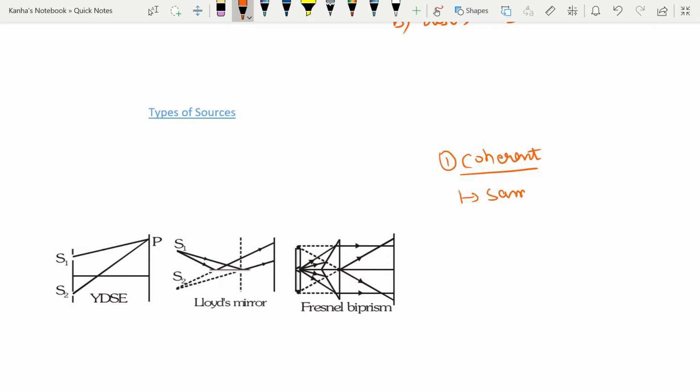So same lambda, start with same phase or constant phase difference.